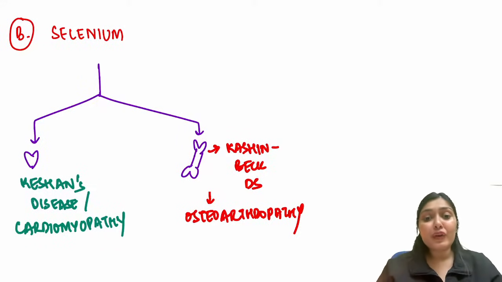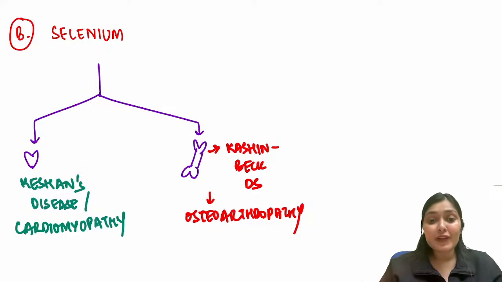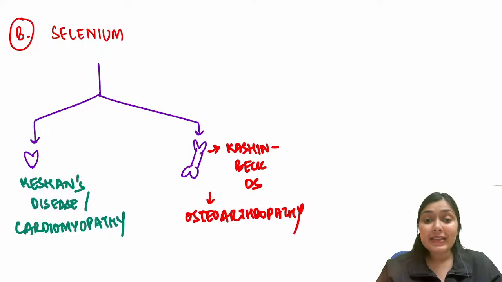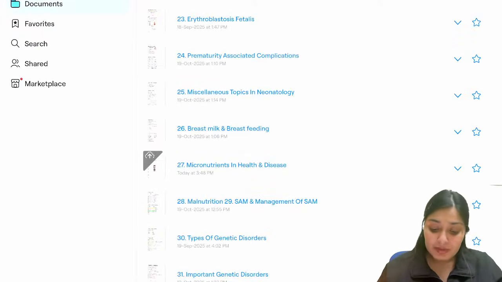So we have covered vitamins, water-soluble as well as fat-soluble vitamins. In water-soluble vitamins, we discussed the different deficiencies. We discussed niacin deficiency in detail and the assays and tests that you are going to employ. And in micronutrients, we discussed selenium and zinc. In fat-soluble, we discussed the deficiencies and the toxicity. Now let's look at some of the images that we were discussing.